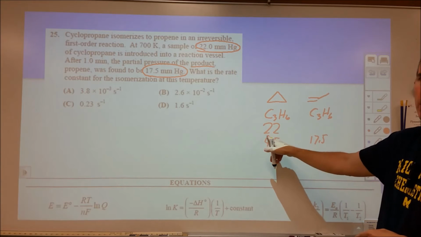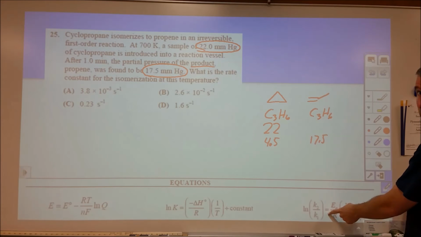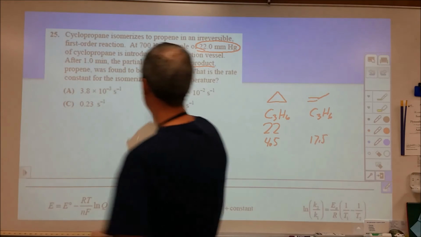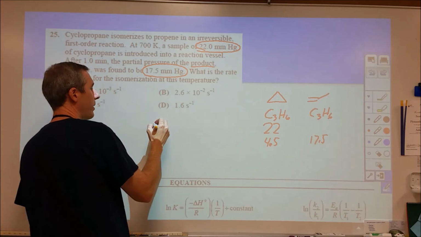So this is the value you need to use. Now from there, you can use this equation pretty easily. Oh, I'm sorry, this is not the right equation. So this is a first order case. This is something you would have to have memorized.